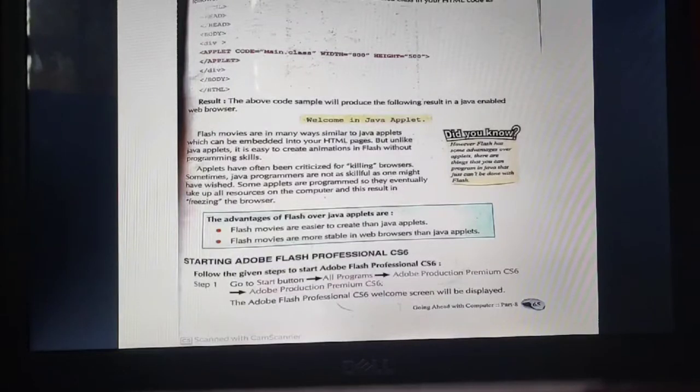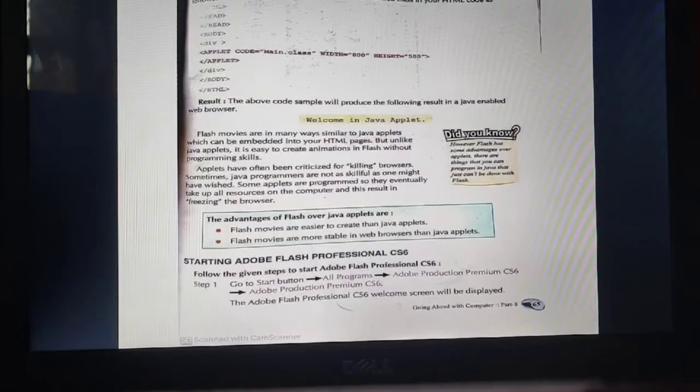How will you do that? The first lines will be the same: HTML, your head, then your body, then div for the division, applet code main.class, width 800 and height 500, then applet close, div, body, and then your HTML.